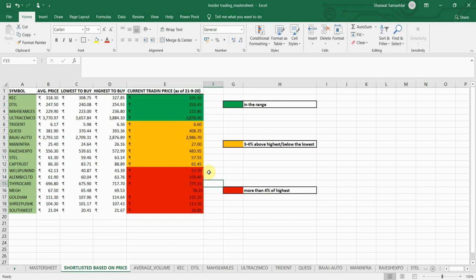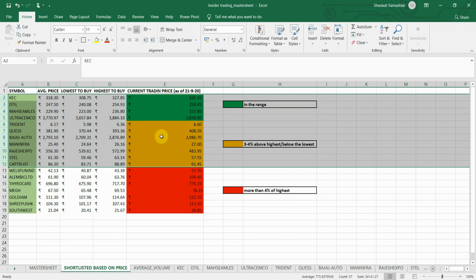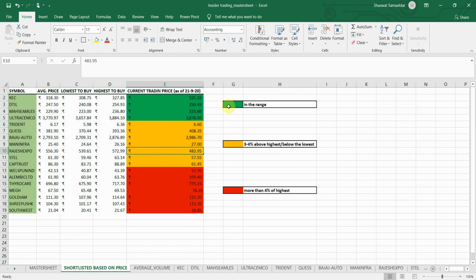For further analysis, our priority would be to analyze the stocks which have been color coded as green and yellow. Next, we have to find out the average traded volume.